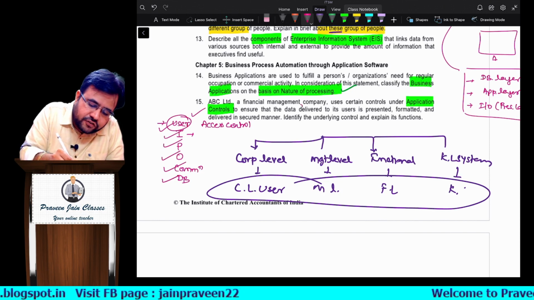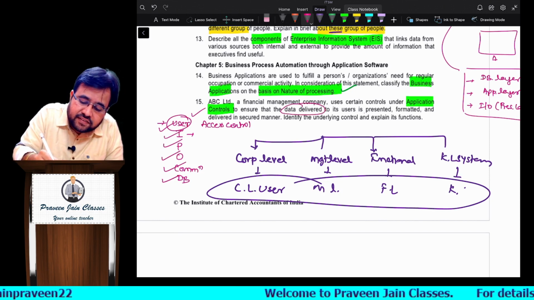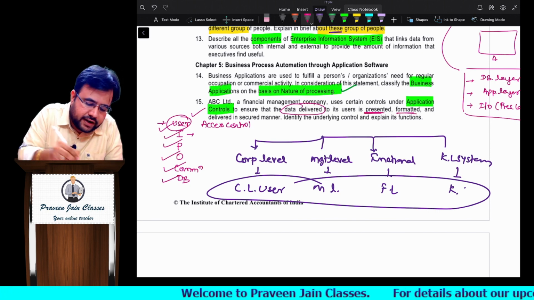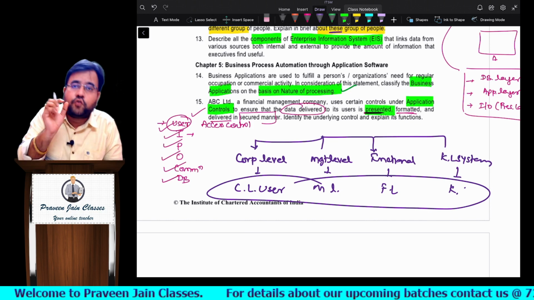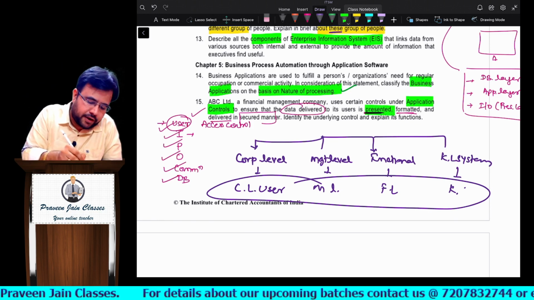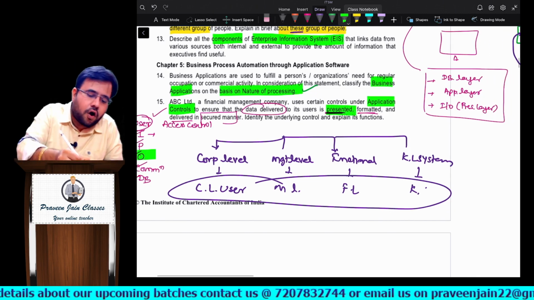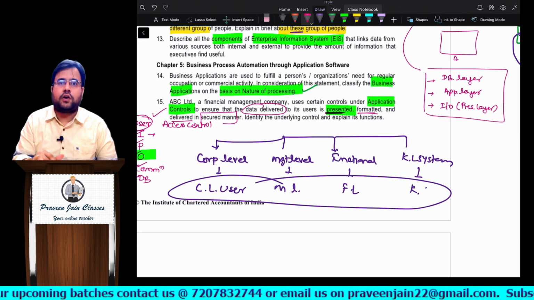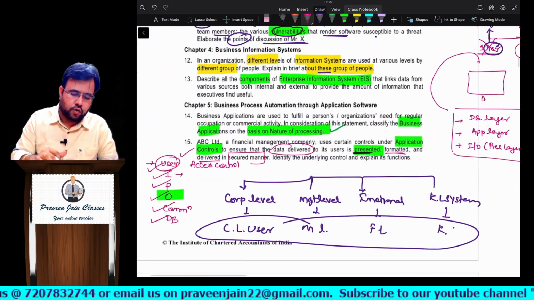Sir, we want to ensure data delivery to its user is presented, formatted, and delivered in a secure manner. Can I say here the most important word is you want this to be presented in a proper manner. So here you have to talk about output controls. Clear? So here all those 6 points of output controls have to be repeated. And with this we conclude this answer.